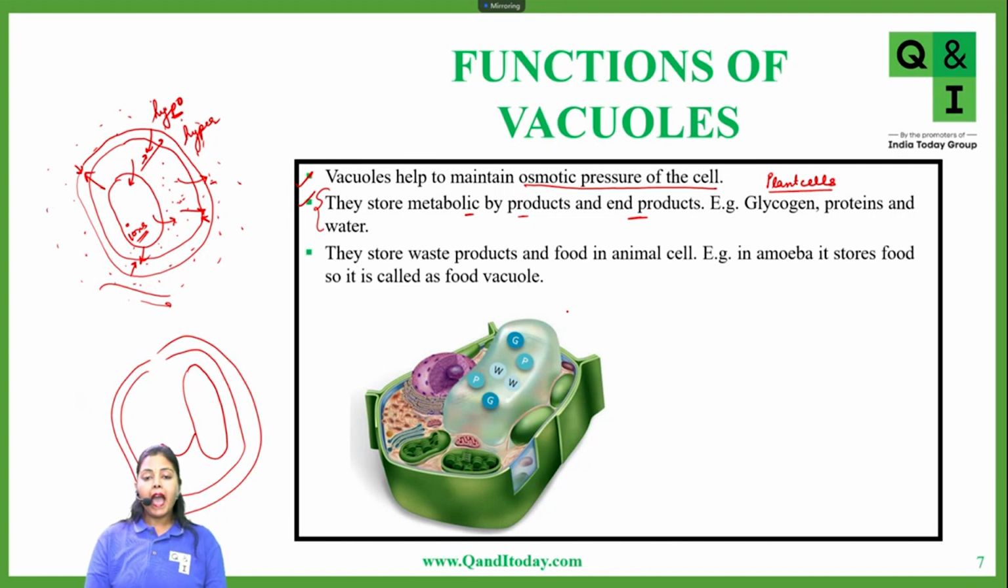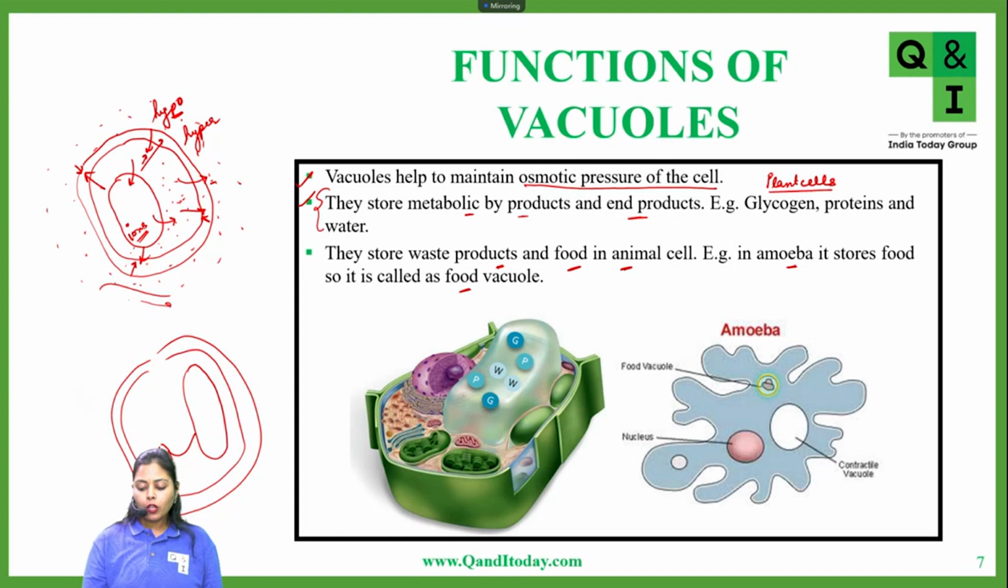Now, in animal cells, what are the vacuoles doing? They are performing more or less a similar function. They are storing waste products, and sometimes in an animal cell they also store food. Amoeba stores food in a vacuole, which is called a food vacuole. That is the food vacuole in amoeba, which is storing food. And there is one more vacuole in amoeba, which is called the contractile vacuole.